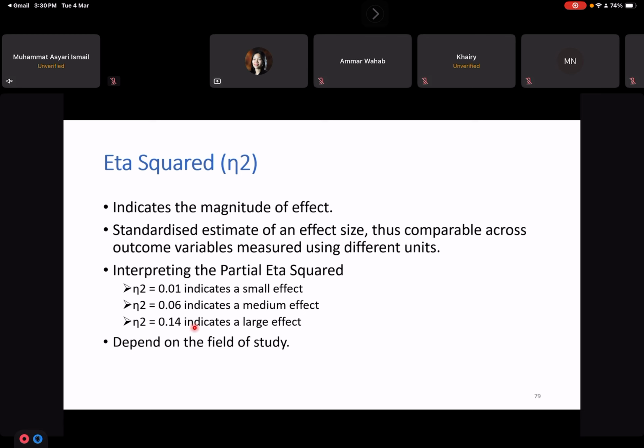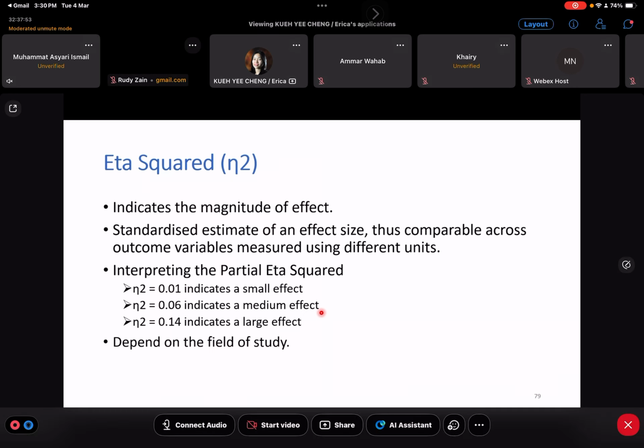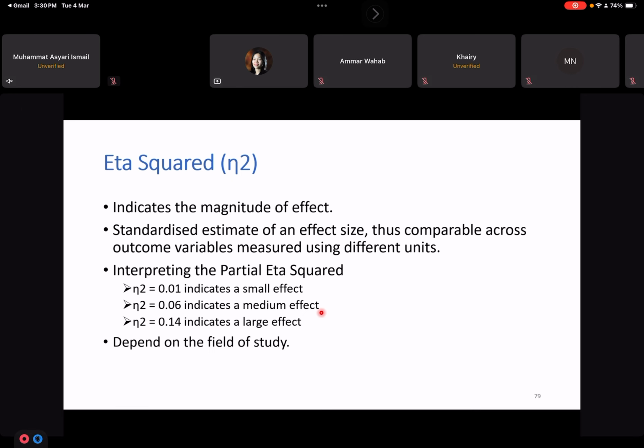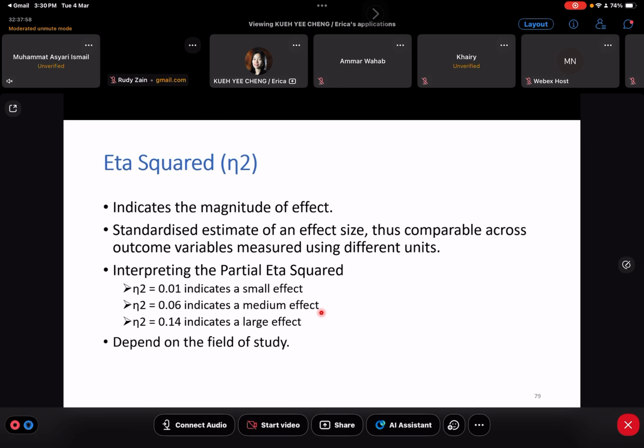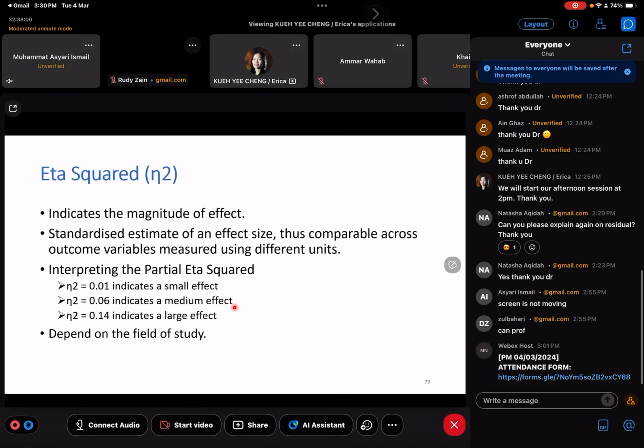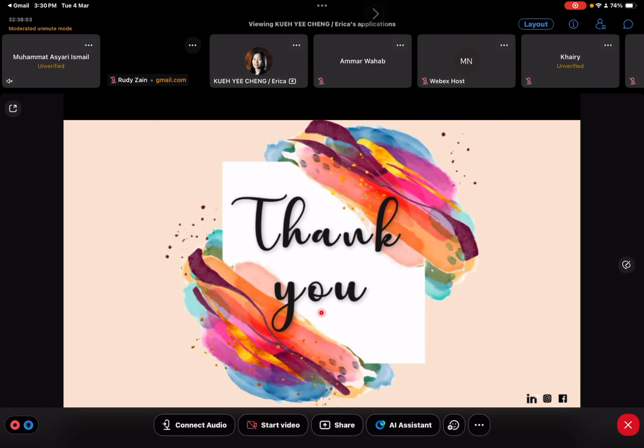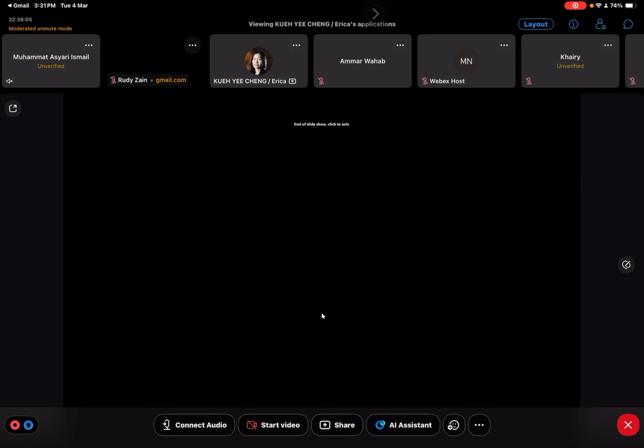This effect size also largely depends on the field of study. Some fields want the effect size to be more than 0.3. Some just follow the reference in the literature, as I put in here. So it depends on the field. Some fields do not need to report the effect size; in some fields, yes, you need it. Otherwise, your editor or the reviewer will require you to include the effect size or the eta square for repeated measures. Okay, that will be my last slide.